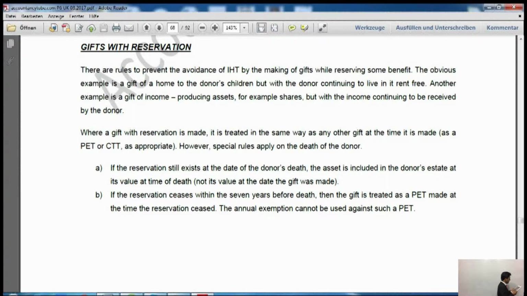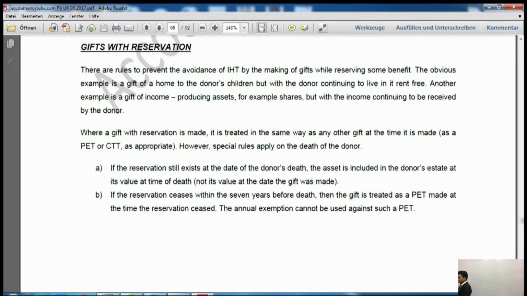Now, let's read. It says there are rules to prevent the avoidance of inheritance tax by making the gift while reserving some benefit. Say, as I gave you the example in the previous lecture, if you have gifted the house but you continue to live in that house, that would be considered as gift with reservation. Now, what are the rules for that? It says where a gift with reservation is made, it is treated in the same way as any other gift at the time it is made, just like a potentially exempt transfer and a chargeable lifetime transfer. It says CTT, it's not CTT, it is CLT, chargeable lifetime transfers. However, special rules apply on death of the donor.